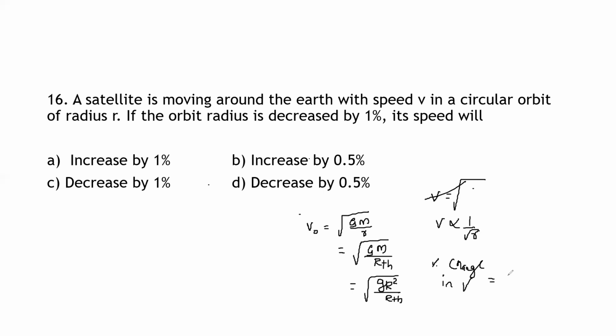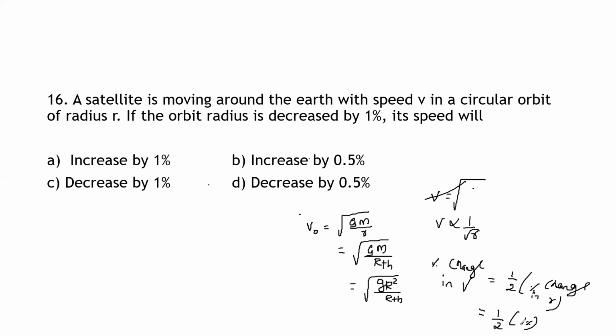if the radius is decreased by 1%, is 1 by 2 into the percentage change in r, that is 1 by 2 into 1%, which is 0.5%.